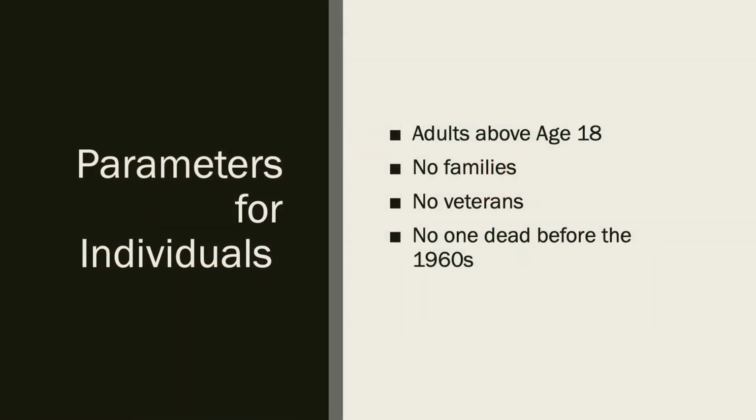To decrease outside influences, we will only use specific types of people. We will not use children in order to decrease the influences of parental figures. We will not use families to decrease genetic characteristics that may exist in a bloodline. We will not use veterans to decrease the number of associated diseases that come from war. And we will only use individuals who died after the 1960s to make sure all of the selected individuals had access to a certain level of quality of healthcare towards the end of their life.